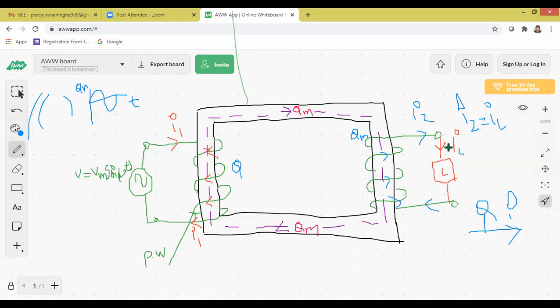Then the total current is flowing. The total current is moving to the load. Okay, your roll number? 546. Okay.